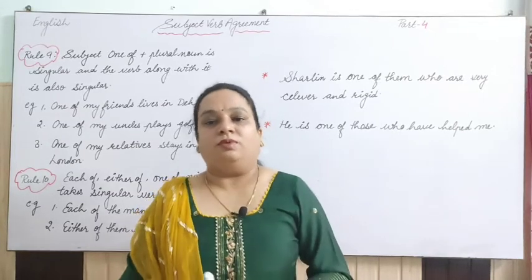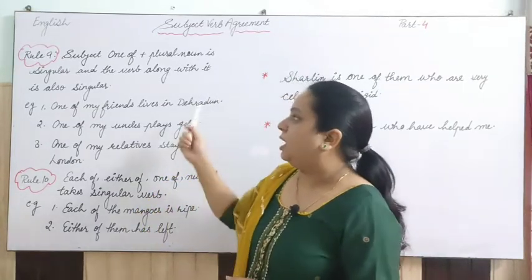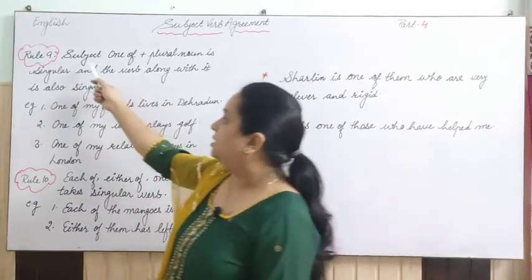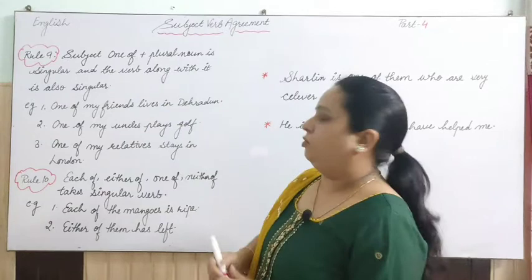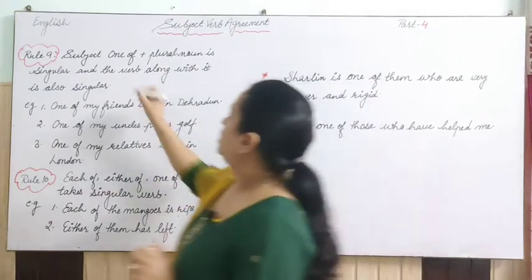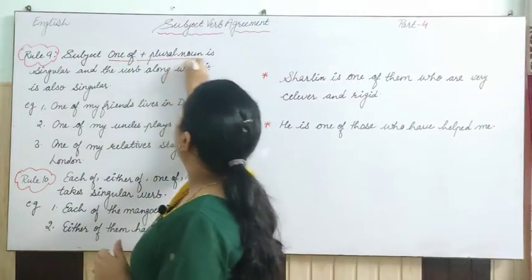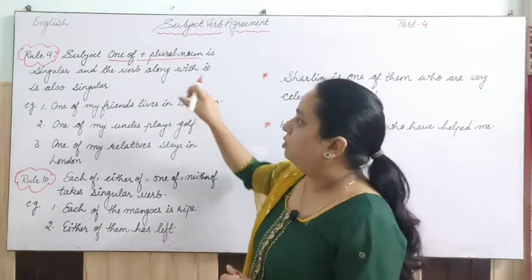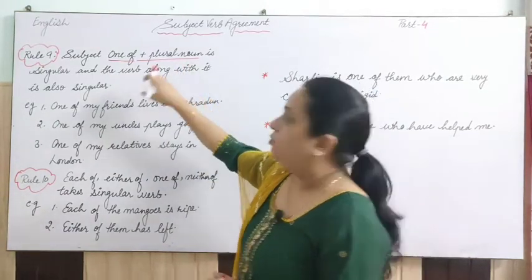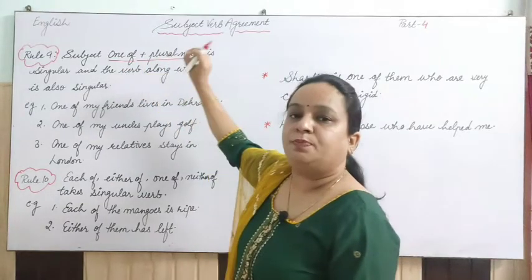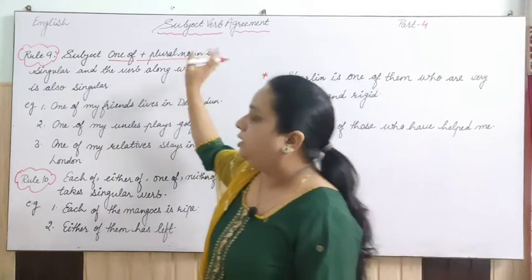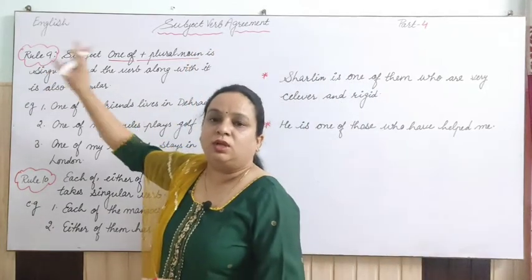So here we will discuss today rule number 9, and let's see what is there. It says subject: one of plus plural noun. So if the subject of this category has one of plus a plural noun, then that is considered as a singular subject.